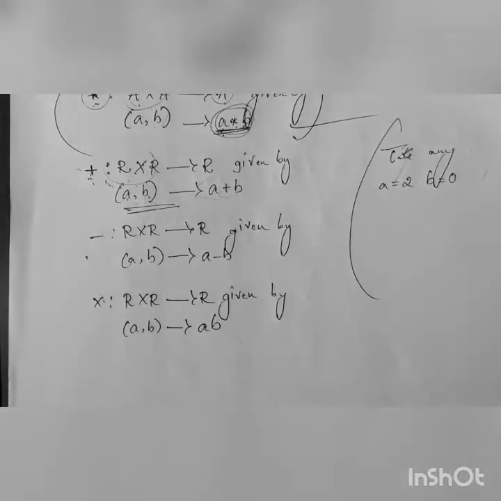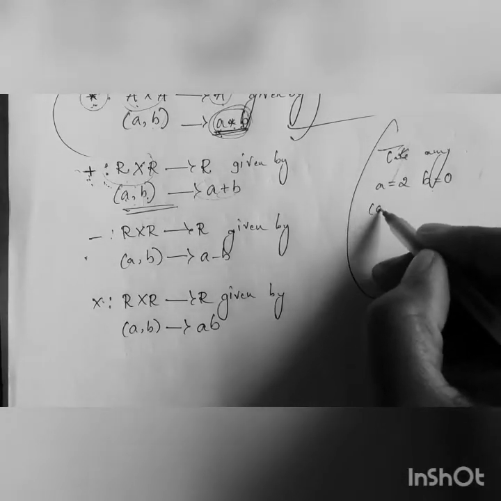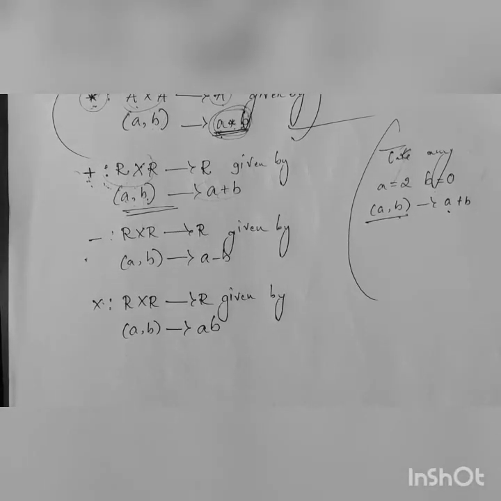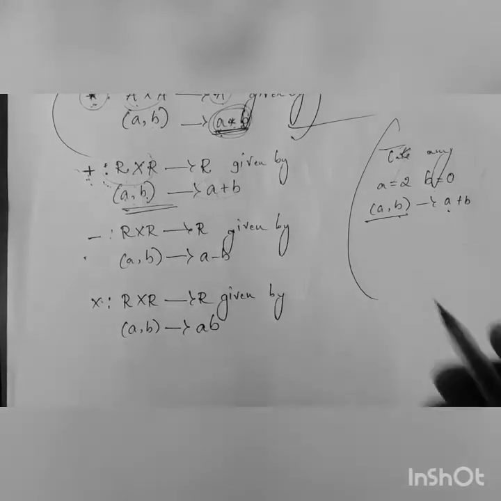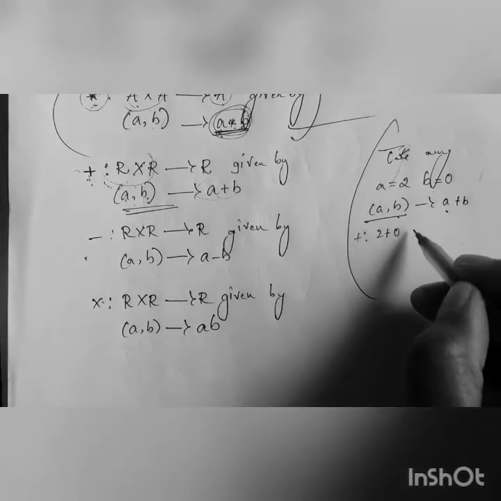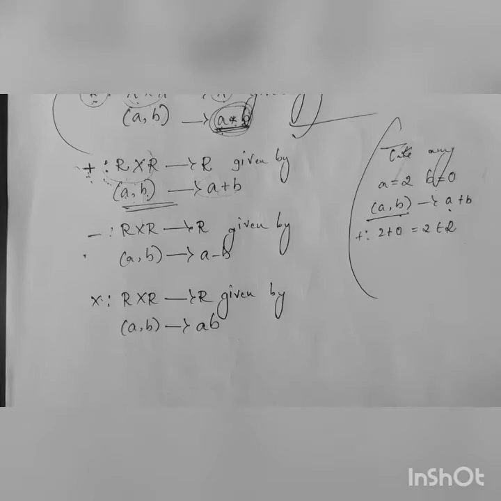For addition, a comma b tends to a plus b, where a comma b belongs to the real numbers, and a plus b must also belong to the real numbers. Here 2 plus 0 leads to 2, and 2 belongs to the real numbers, right?